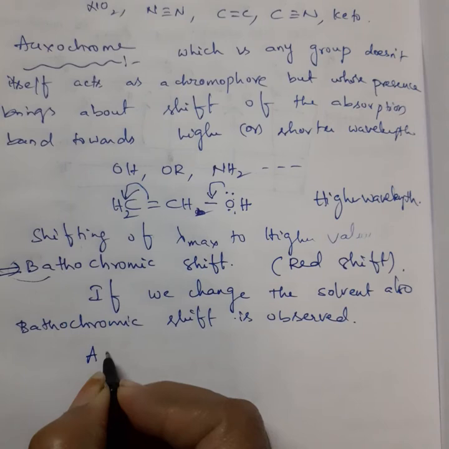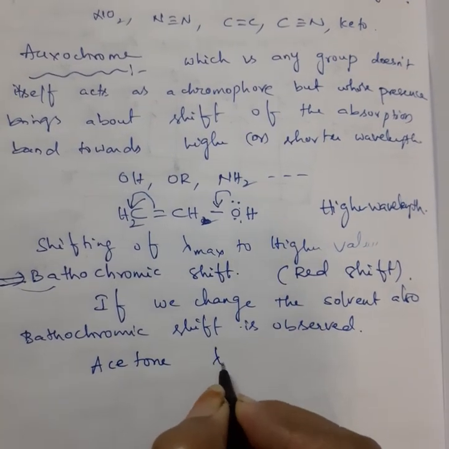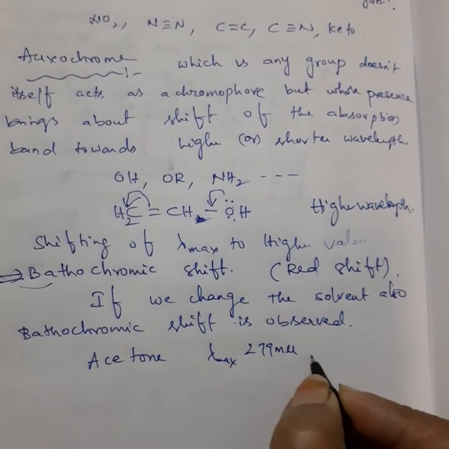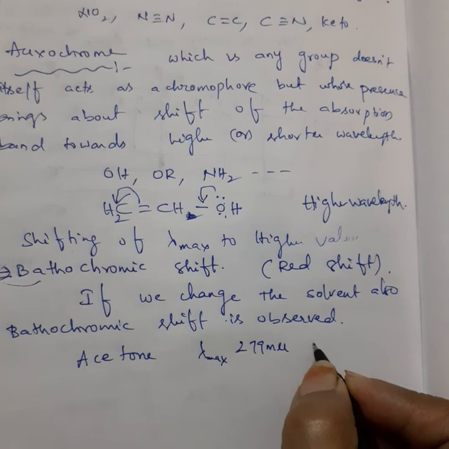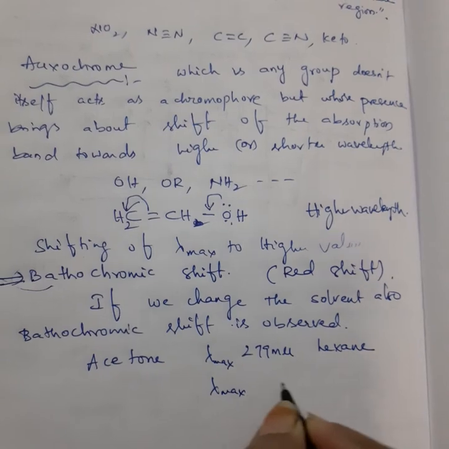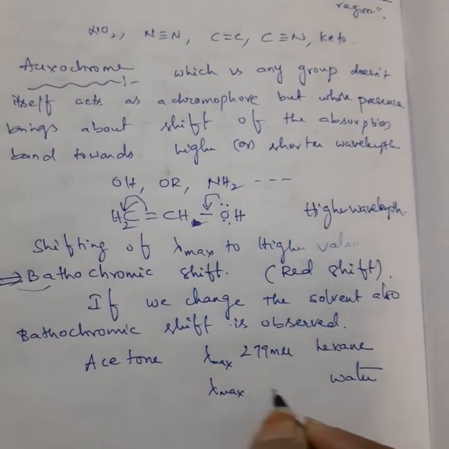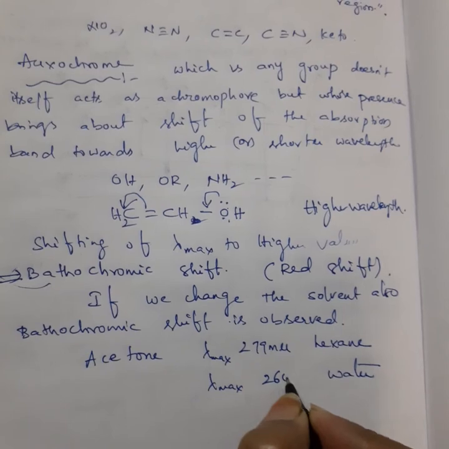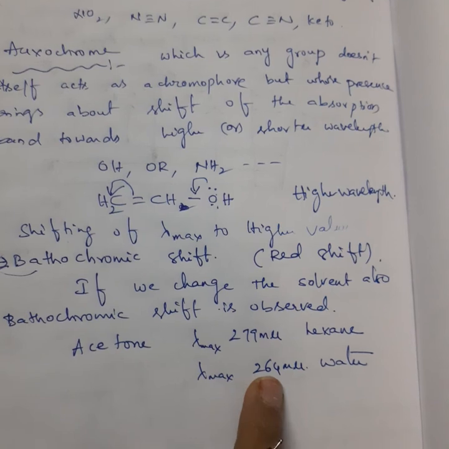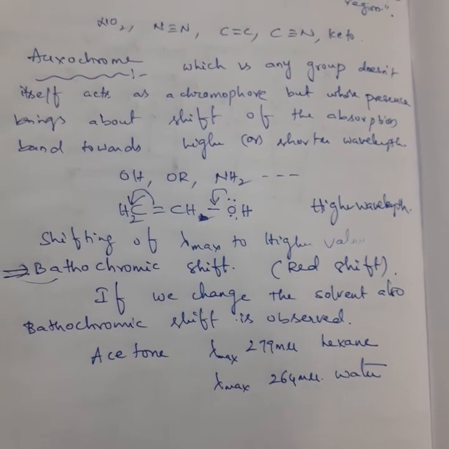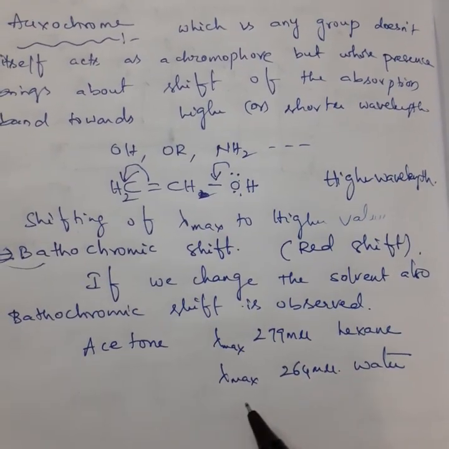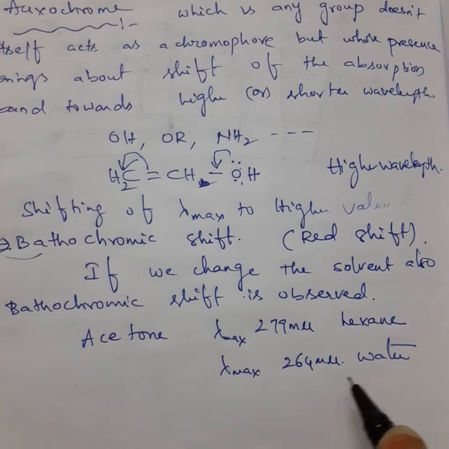If you took acetone, whose lambda max value is 279 millimicrons in the presence of hexane, but if you change this hexane to water, what will happen? It will come to 264. Here the lambda max value is decreasing. So even by changing the solvent, lambda max value will shift.